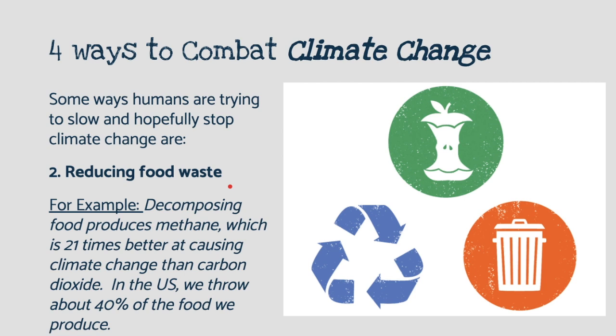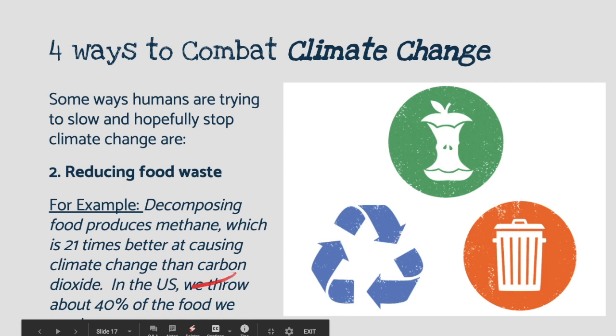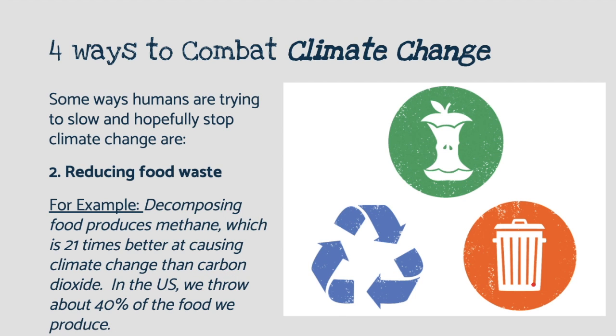For example, this is pretty mind-blowing. Decomposing food produces methane, which is 21 times better at causing climate change than carbon dioxide. So in the US, we throw out about 40% of the food we produce.